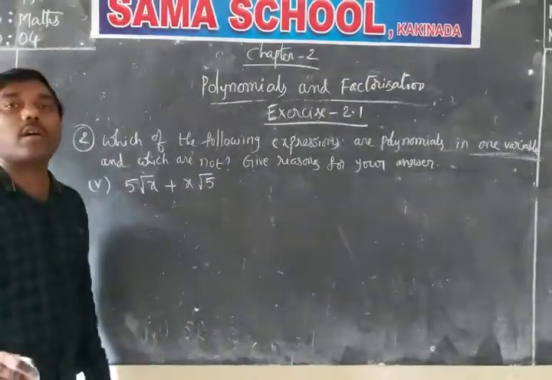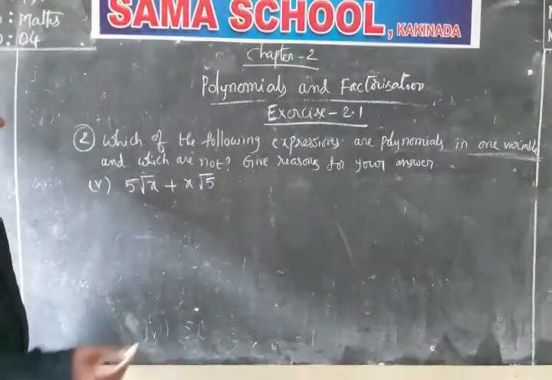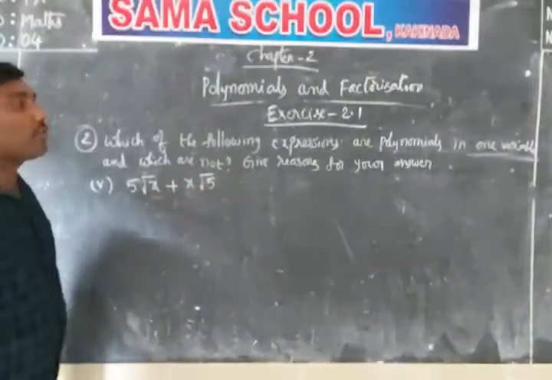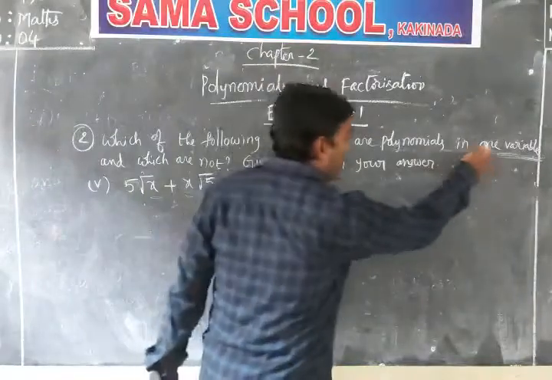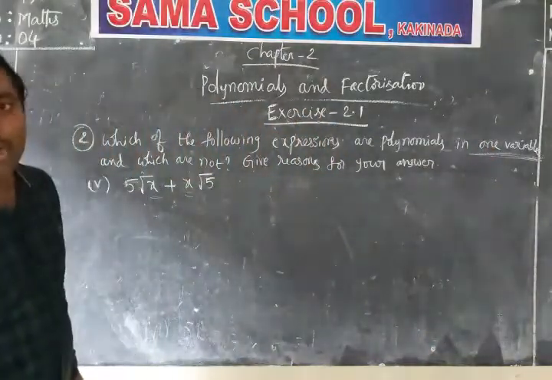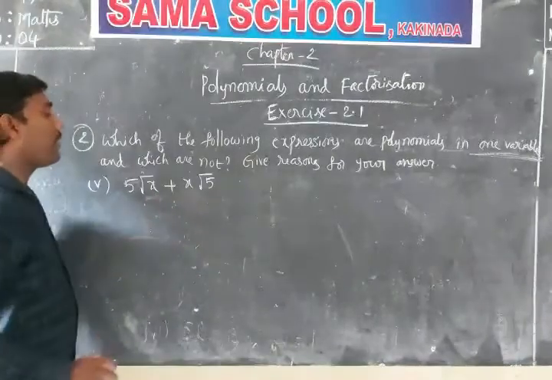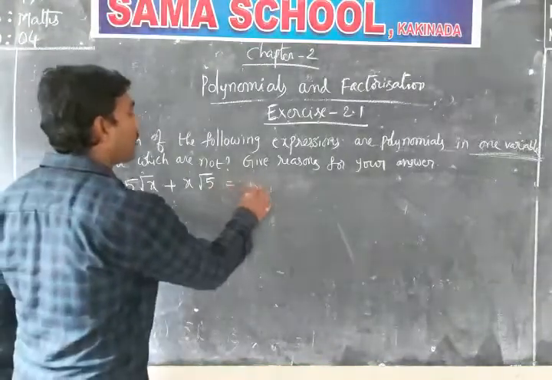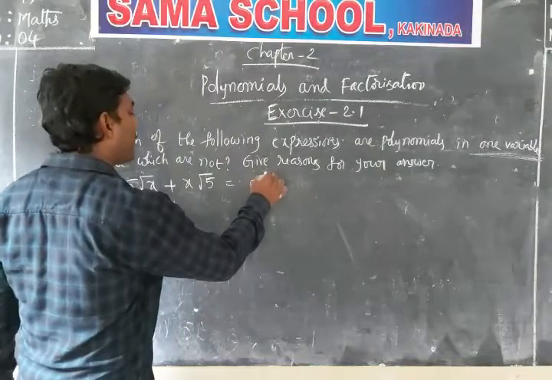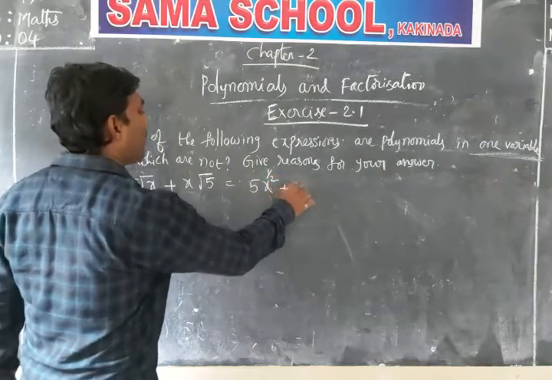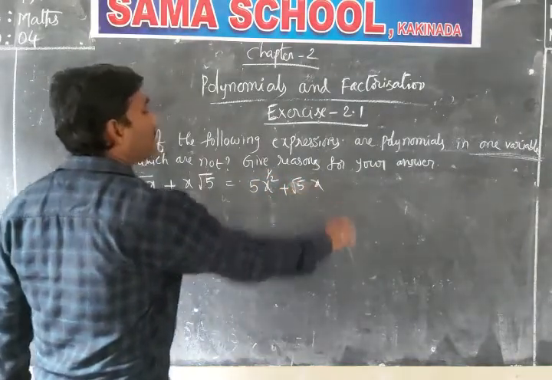Is it a polynomial or not? It has one variable, that is x, and there is no problem with that. But we have to check the power of the variable. 5 into root x is actually 5 into x power 1 by 2, plus root 5 into x.